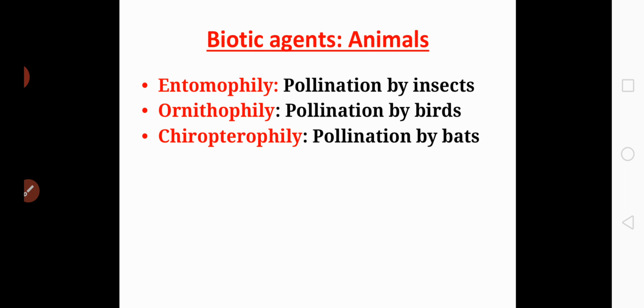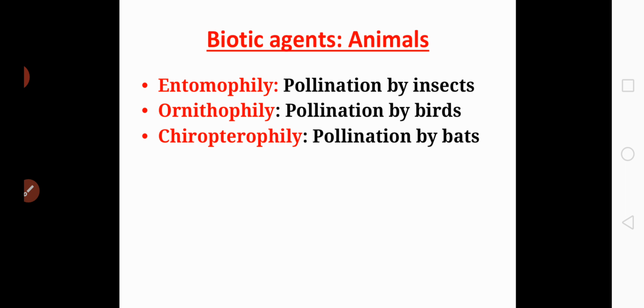Okay, so now under zoophily, it has several types such as entomophily, ornithophily, and chiropterophily. Understood? So, what do you mean by entomophily? If the pollination process takes place with the help of insects, then it is called entomophily. Once again, I'll repeat. If the pollination process takes place with the help of insects, then it is called entomophily.